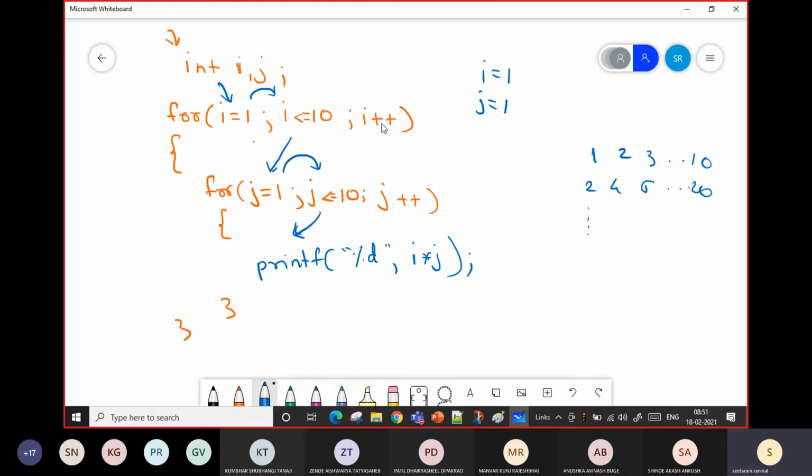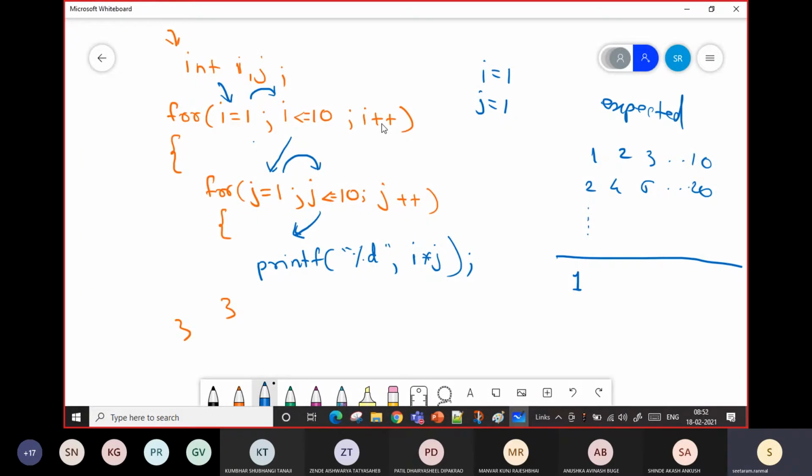Again, what it will do, j equal to 1. The value of I is 1, j is 1. So I into j, 1 into 1, 1. %d is integer. 1 into 1, 1. So it will print 1. So our output, this is expected. Our output becomes 1. Now it will go for the next.